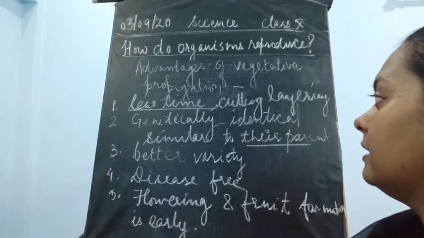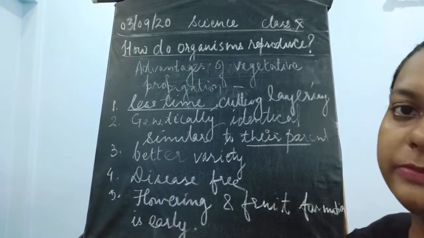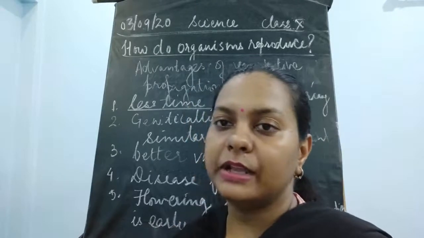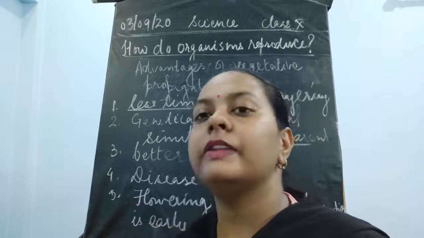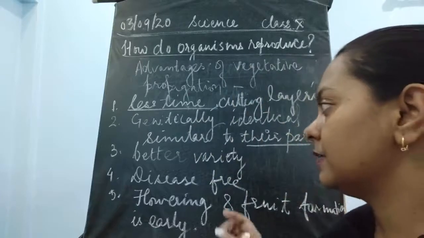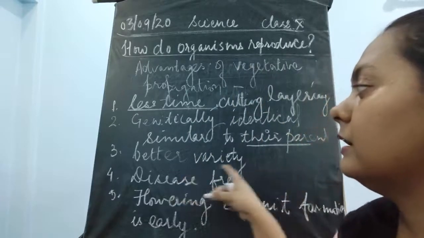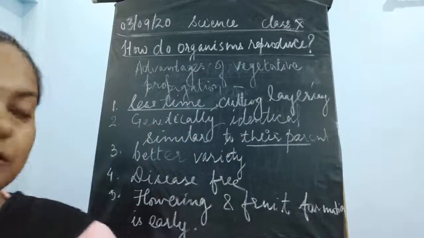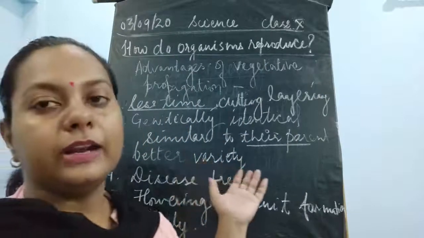Why are they similar to their parent? Because they have been developed from the same plant. One branch we are taking out, we are putting it into the soil, and then it starts growing and becomes a big tree. Next, a better variety is also produced.